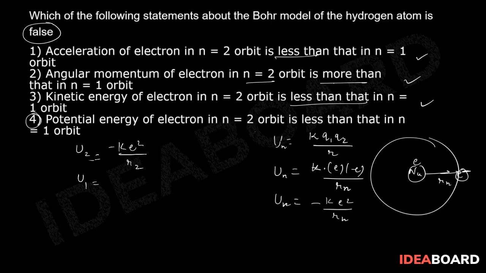And U1 is going to be minus Ke square divided by R1, correct? Now we know that R2 is proportional to n square by z, or directly I can put the value. We know that Rn is equal to 0.53 into n square by z angstrom. So if I put the value, we get